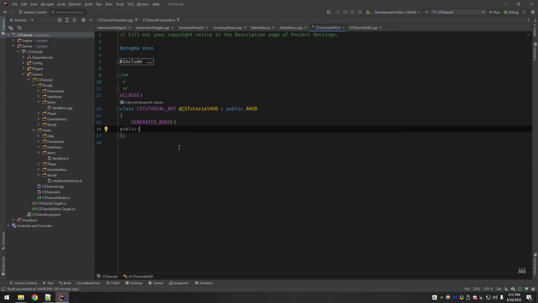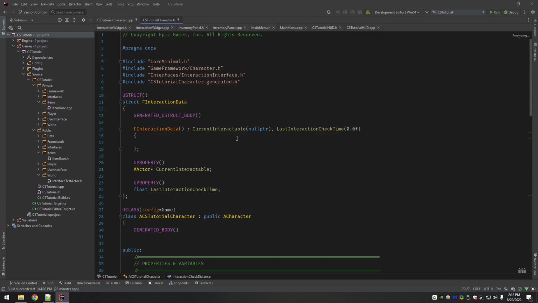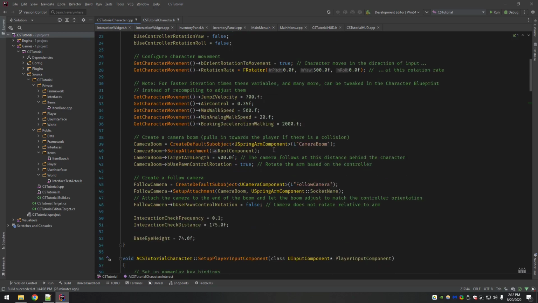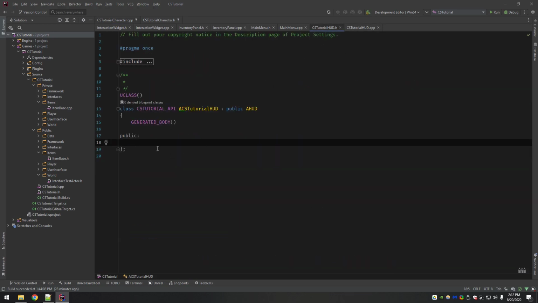Because just like when you create everything, say if we go here to the character and we look at the constructor, how they're doing create default subobject on the different components, like the camera and the spring arm, the widgets have to be created at some point and attached to something. And so that's why I always recommend using the HUD for that, because it's kind of the perfect place to spawn the widgets.